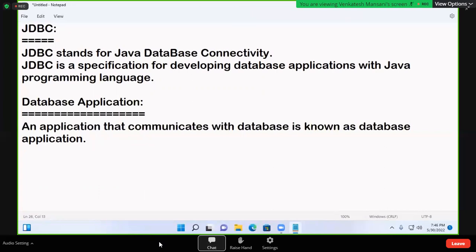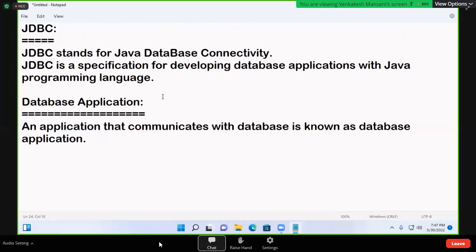If any application communicates with a database, then that application is called a database application. But again, what is an application? What is a database? These two are required, then you will understand what a database application is.